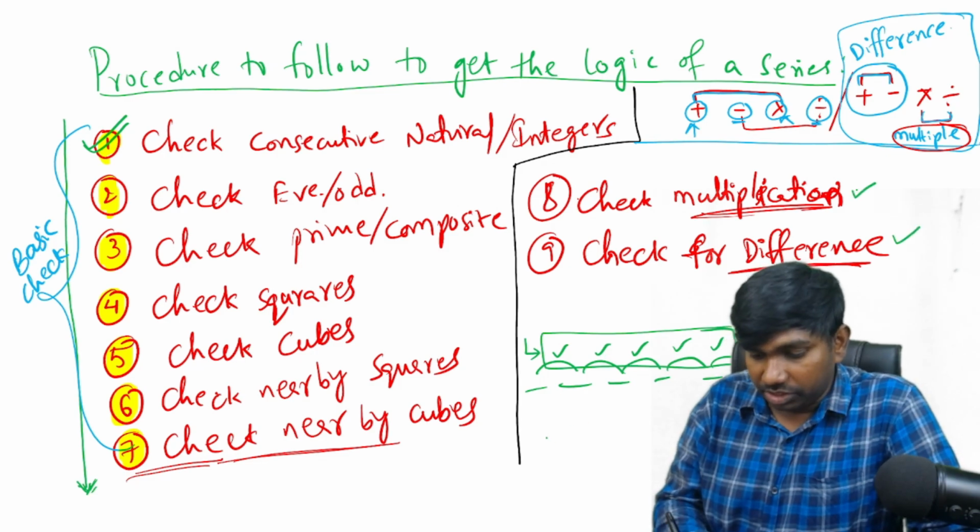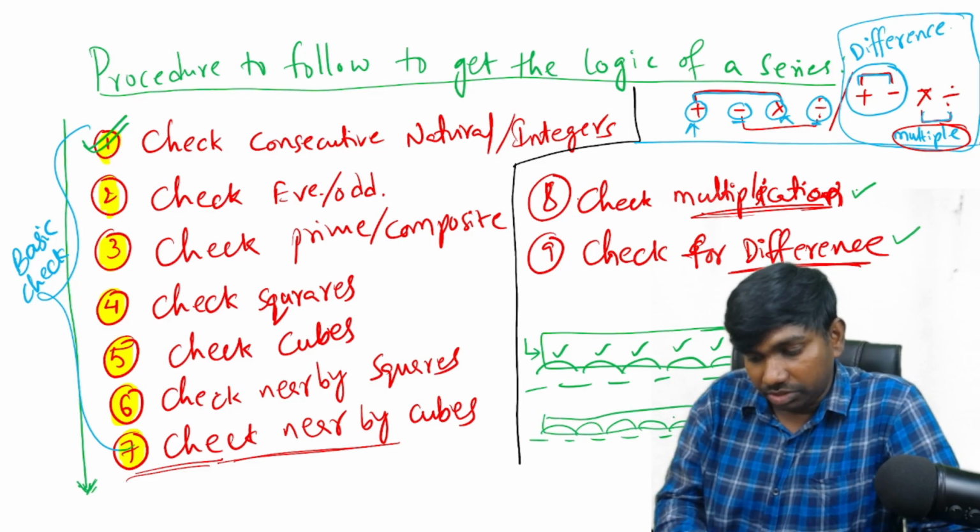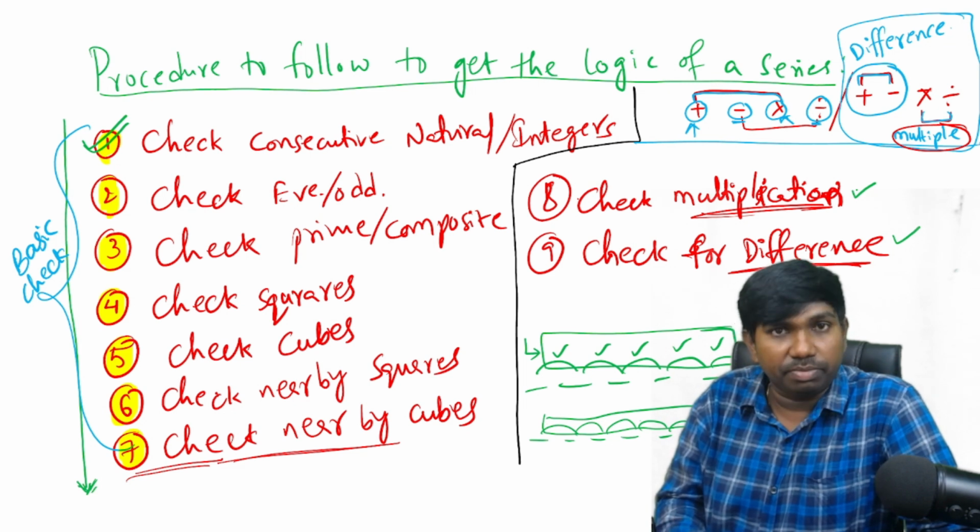Similarly for multiplication also, for a series of numbers, we have verified multiplication logic. And once after getting these multiplication factors here, like into 2, into 4, into 8, into 6, into 12, right, we have got all those numbers.